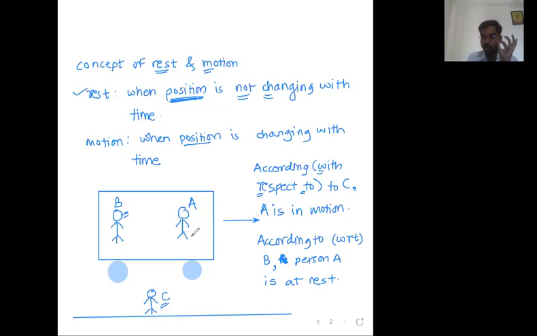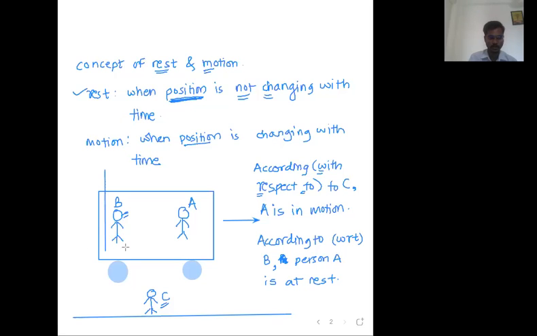That depends on the observer. Observer means, in physics, frame of reference. Observer means frame of reference. Okay, so one frame of reference is attached to the car. Let us draw the frame of reference. What is the meaning of frame of reference? Sir, frame of reference means a coordinate system plus clock.